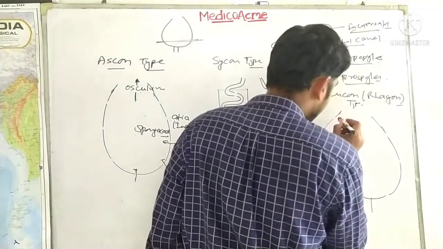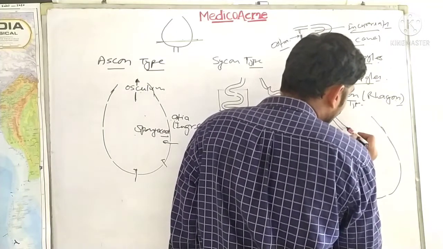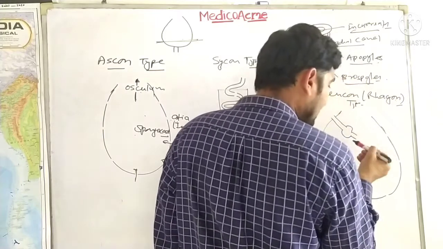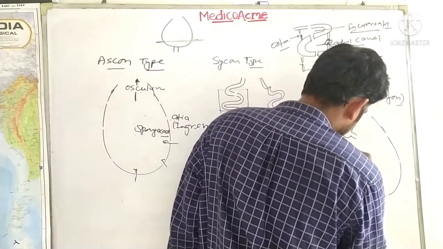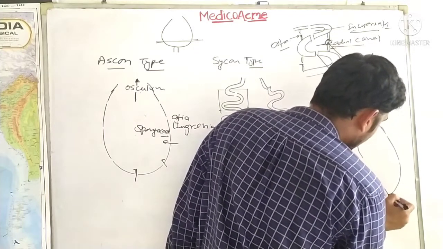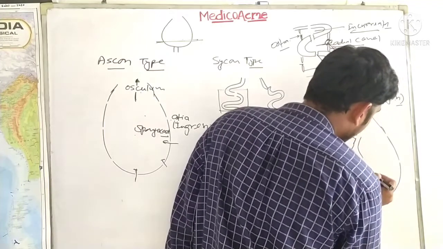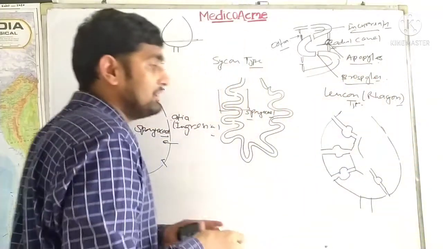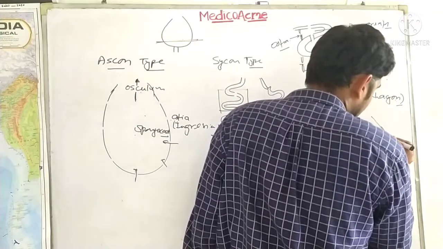Now see what happens here. Here you will find a chamber. Everywhere you will find a chamber. Please draw it properly. I am just giving the outline to draw. You can draw it properly, or you can go through the reference book for a better diagram if you are appearing in subjective kinds of examinations, or professional examinations, or UPSC CSE.